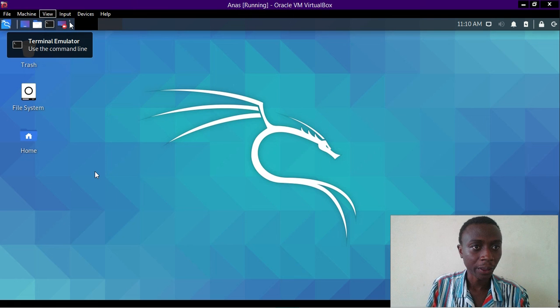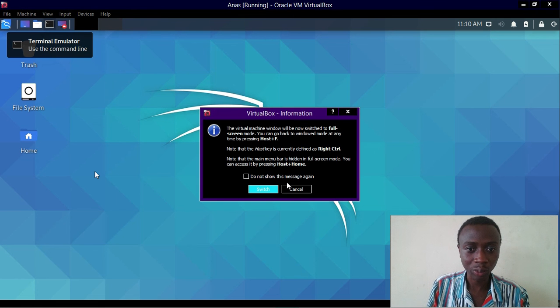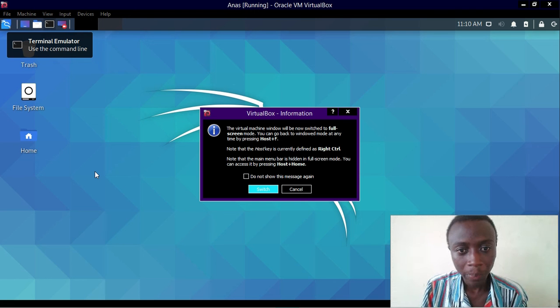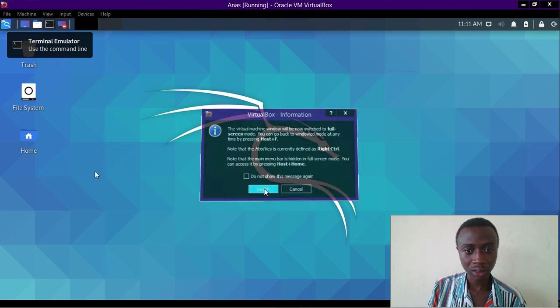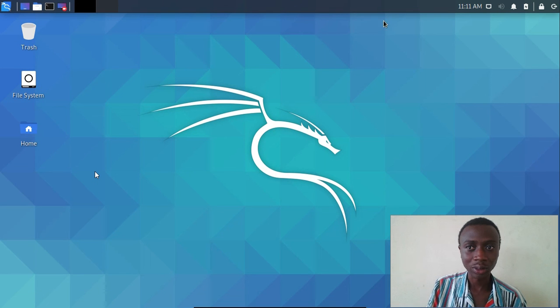And let's see, it's going to prompt us. These are the short form for when we want to move out of our virtual machine. That is the host key plus the F key. We don't have a host key on our keyboard, but it is rather the right Control key, which is the host key in our case. So I'll just switch, and you can see that we don't have that title.